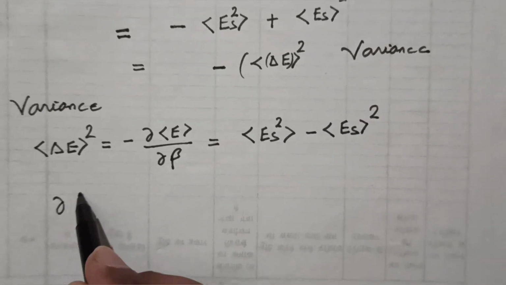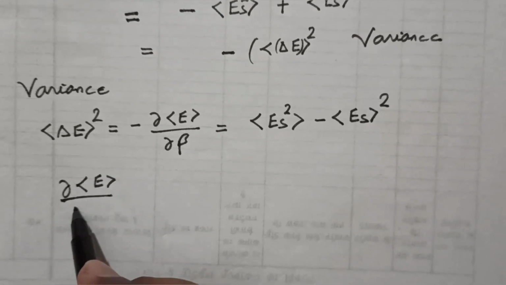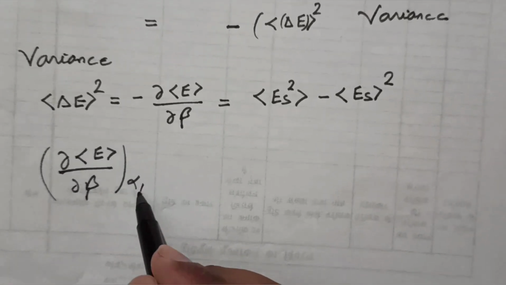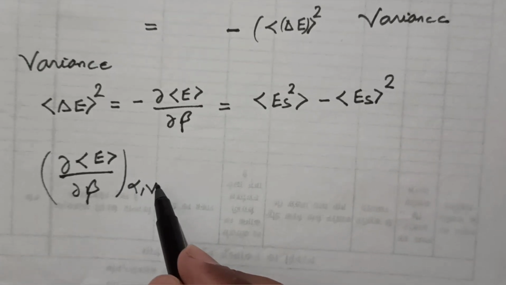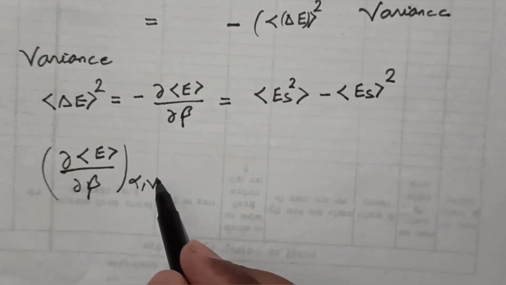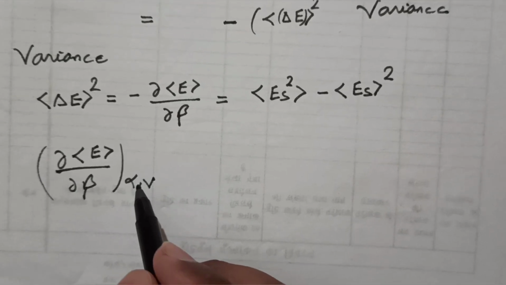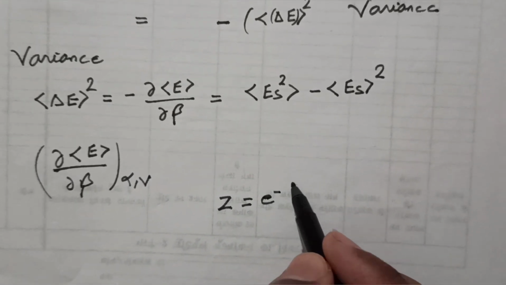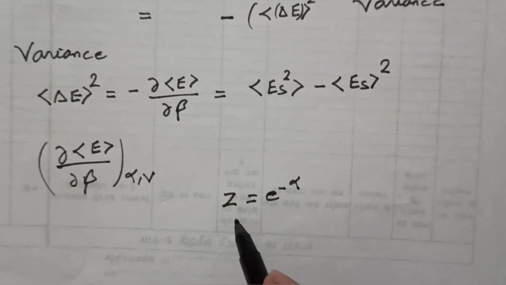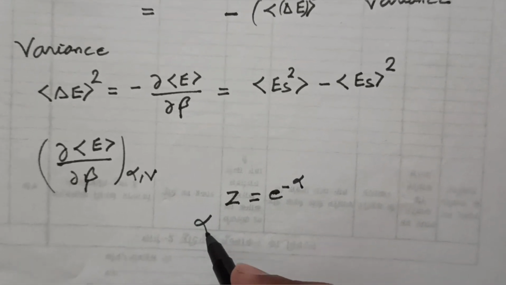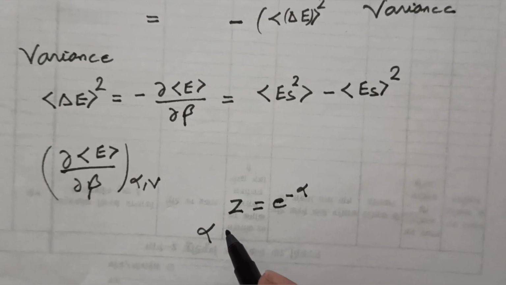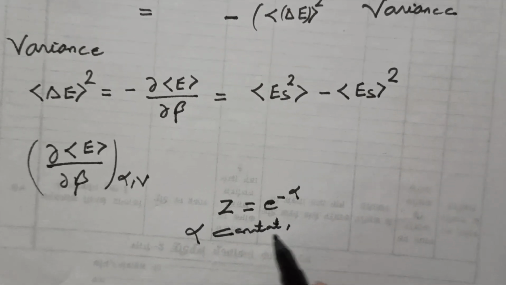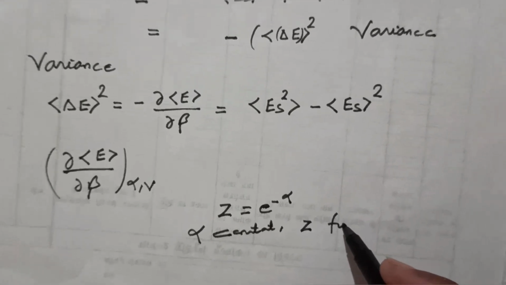Now one thing you have to consider in this del E upon del beta: two terms are constant, alpha and V. Alpha is related with the fugacity by e to the power minus alpha. So since alpha is constant, z, the fugacity, is also constant.